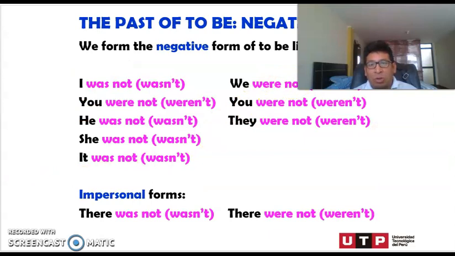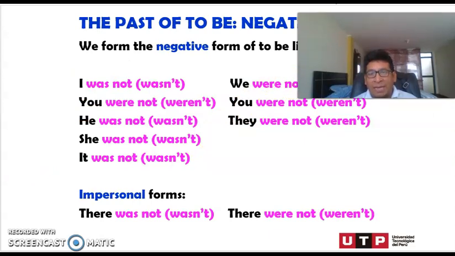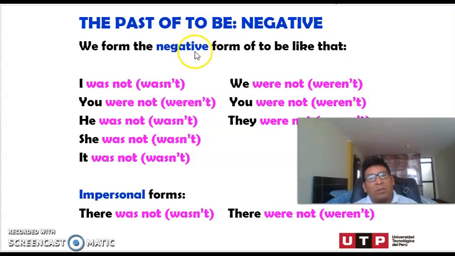Let's provide more examples. To talk about the negative, to give negative sentences, we need to follow the formula. Look at here. We're going to include the expression not. This is the full form, or we can use the contracted form, okay?